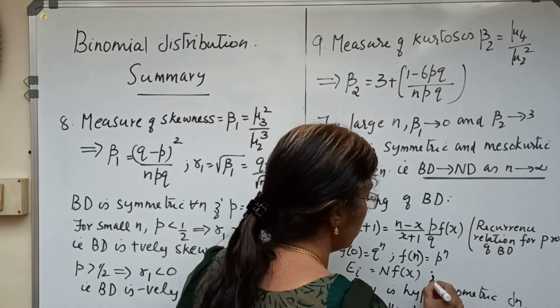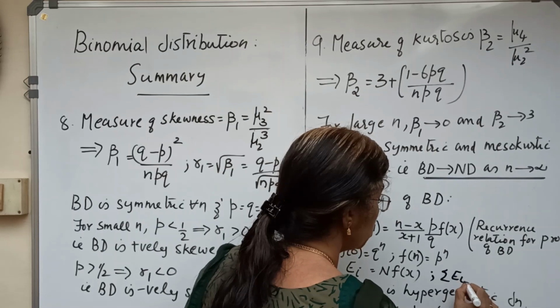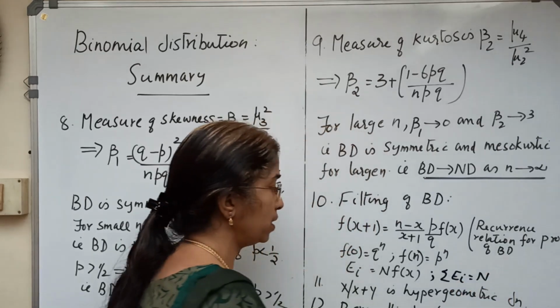We have to remember that sum of Ei should be equal to N.